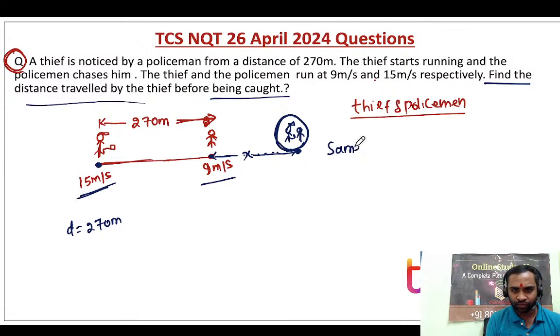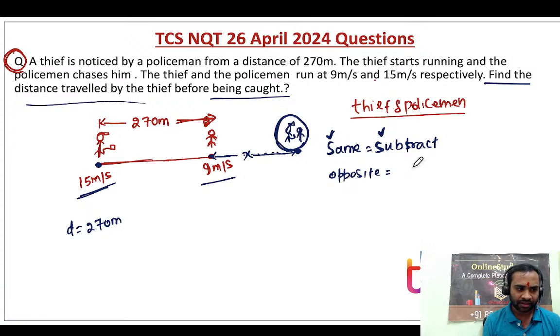So I have told you same direction. S for same and S for subtract. If they are moving in the same direction, then we have to subtract the speed. If they are moving in opposite direction, then we have to add the speed.